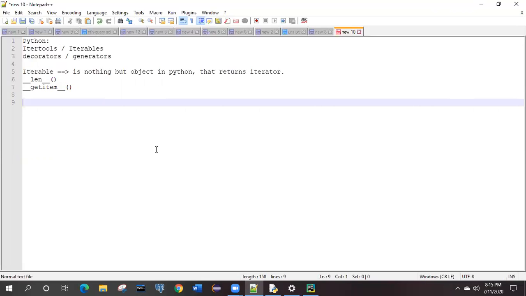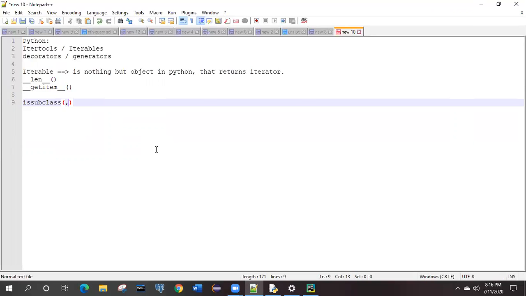Okay, so what are the other iterables present in Python? We have a lot of iterables available in Python. Some of them check whether a particular collection is a class or subclass of a particular collection or not, right? That method name is known as issubclass. Here you need to pass two arguments. First one will be the child, second one will be the parent, right? You need to check whether it is available or not.